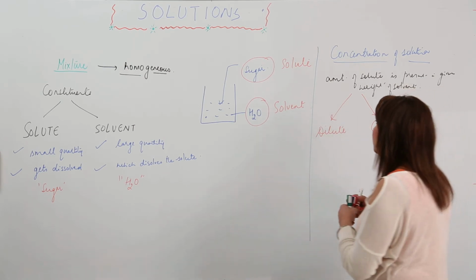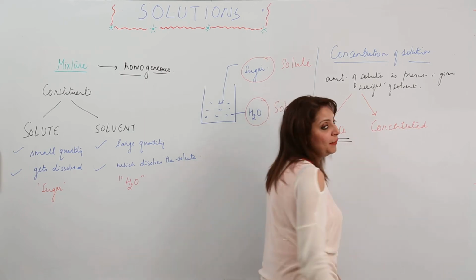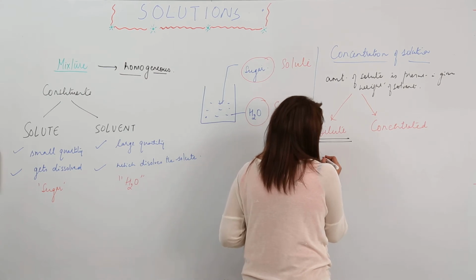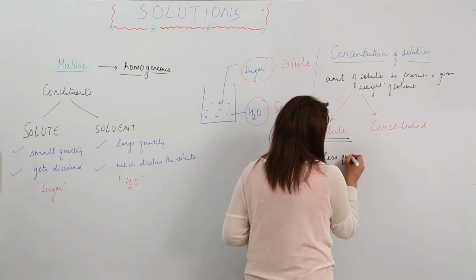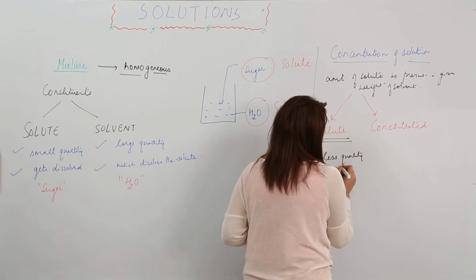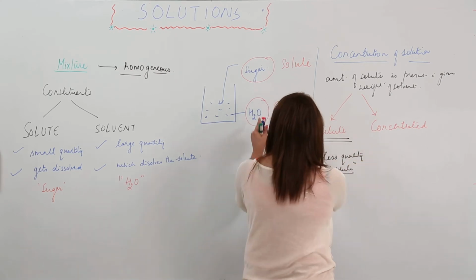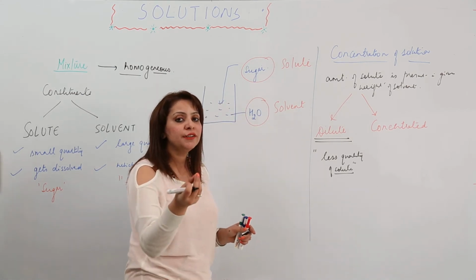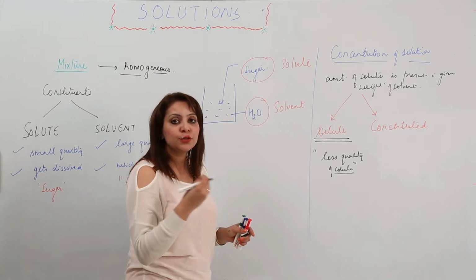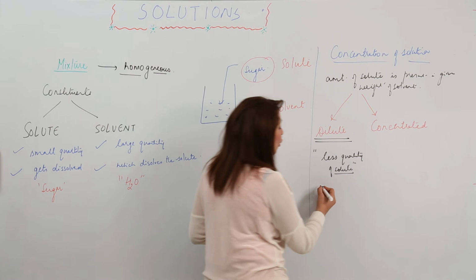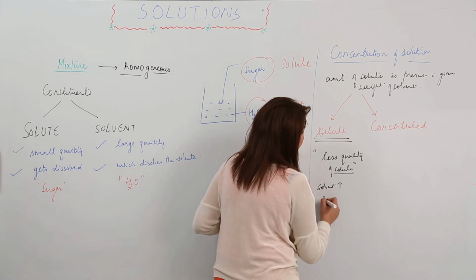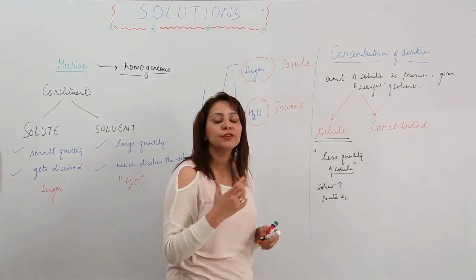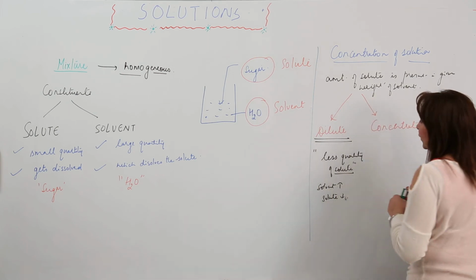Now, what do we mean by saying that the solution is dilute? Dilute means it contains less quantity of solute. If I take the sugar example, the solution is dilute if the sugar quantity is too small and the solvent quantity is too high. So any solution which contains more solvent and less solute is said to be dilute.